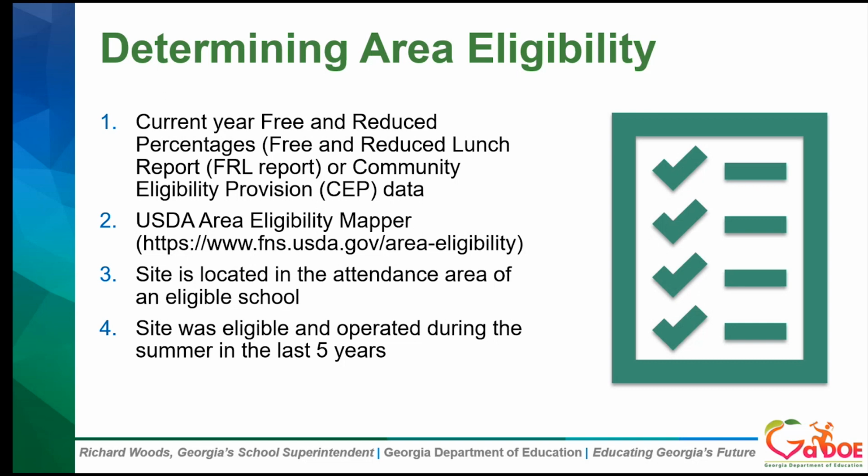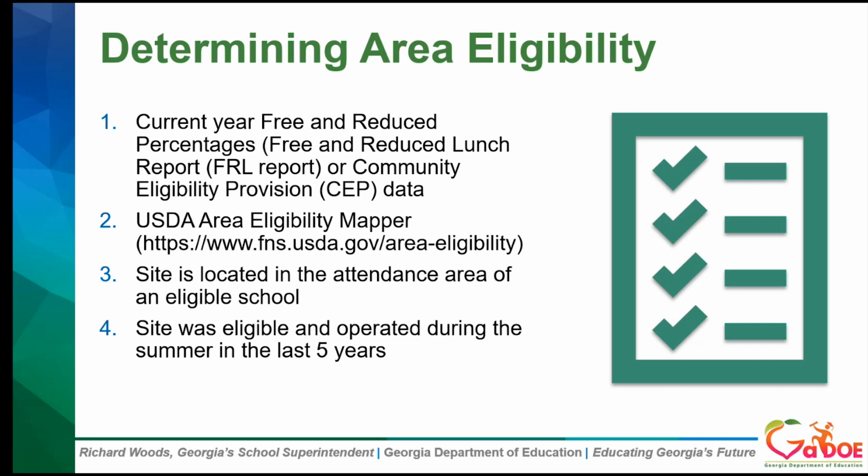Site eligibility is based on the location of each site, and sites may include, as I've mentioned before, schools or non-school facilities, including buildings, parks, and other outdoor locations and mobile feeding sites that are area eligible. Site eligibility can be based on another school in the same attendance area. So in the next few slides, we're going to go through some examples of what that looks like.